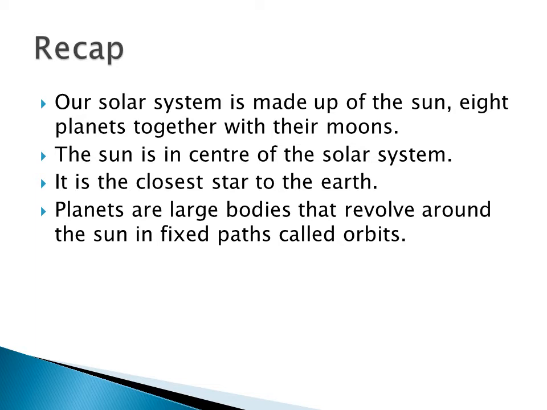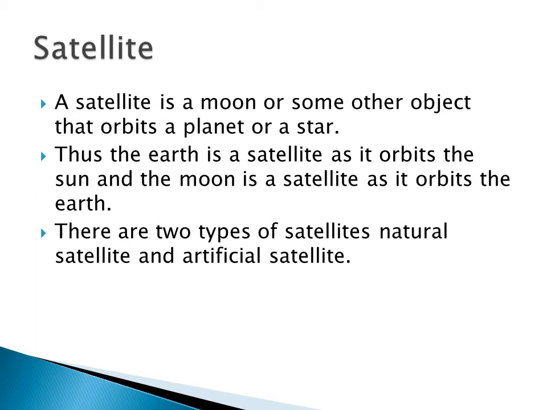Then we saw about the 8 different planets. Up to 2006, Pluto was also a planet, but due to some reasons it was considered a dwarf planet. The first 4 planets, Mercury, Venus, Earth and Mars, are called the inner planets. The next 4, Jupiter, Saturn, Uranus and Neptune, are the outer planets. Now we will start with what we mean by satellite.